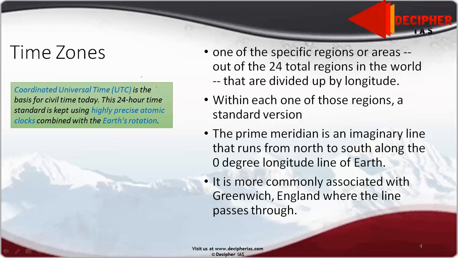I have already told you it is also called Universal Coordinated Time, and it is calculated on the basis of highly precise atomic clocks and the Earth's rotation. We have 24 total regions of 15 degrees, that is 15 into 24 is equal to 360 degrees, that are divided by longitude. I have told you each one of these has its standard version. Just for example, India has 5:30, and the prime meridian, I have already told you, runs through Greenwich, and it is called 0 degree.